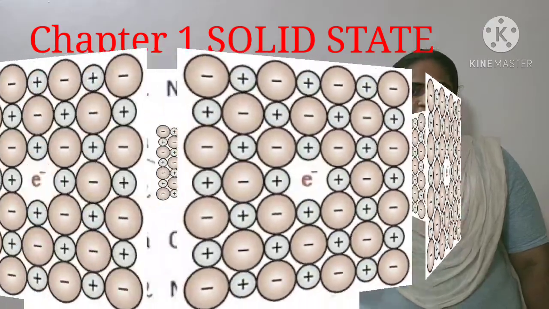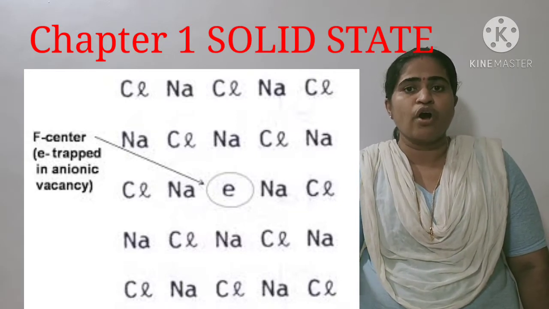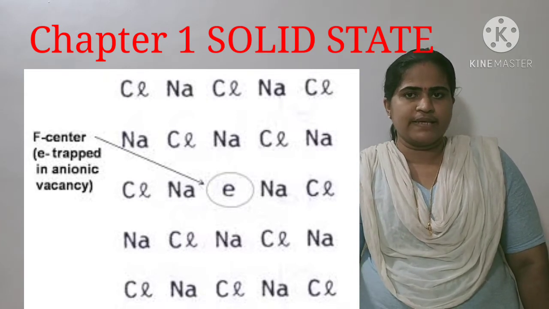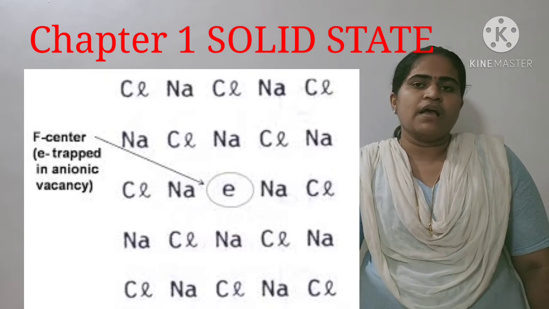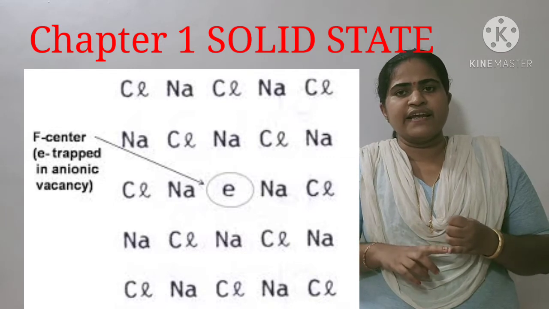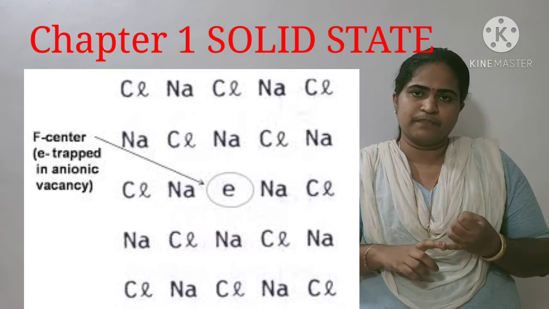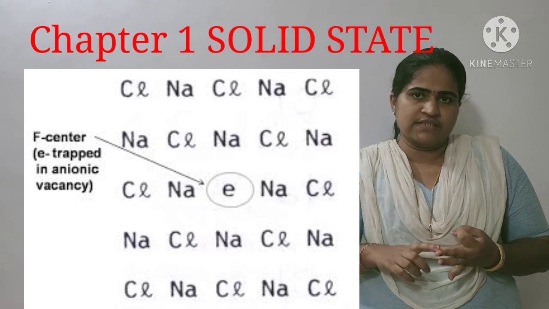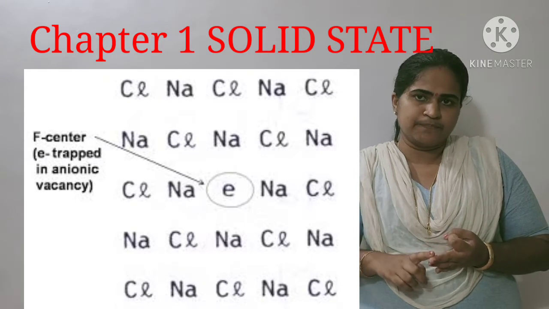In this category, one important question is coming, that is, what happens when sodium chloride, NaCl, is heated in the atmosphere of sodium? Or lithium chloride is heated in the presence of lithium, potassium chloride is heated in the presence of potassium, all the alkali metals. Here, in the case of NaCl heated in the presence of sodium, the compound will be yellow in color. That is due to the anion vacancy. There is created an F-center. The presence of F-center gives the compound yellow color.